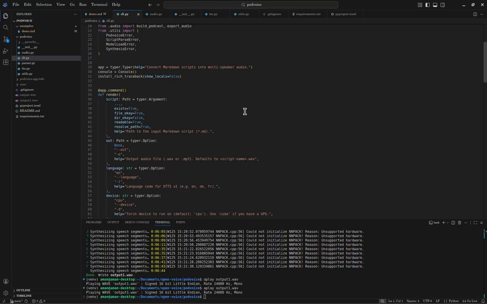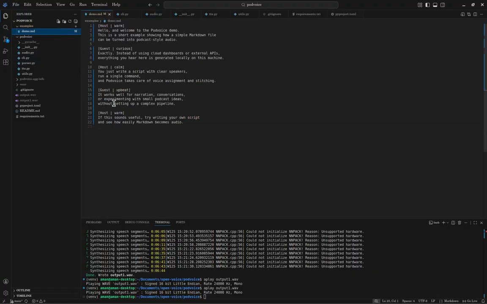Hello everyone. I have built a small text to speech tool that generates podcast style audio using an open source machine learning model called XTTS. This project is purely written in Python and it runs entirely from the terminal. The idea is simple. You write a script in a Markdown file and the model generates audio based on the script. Here I have a folder called examples and it contains a Markdown file called demo.md.